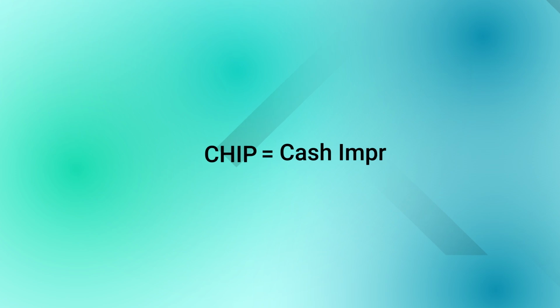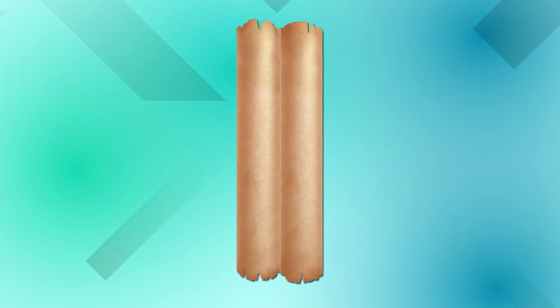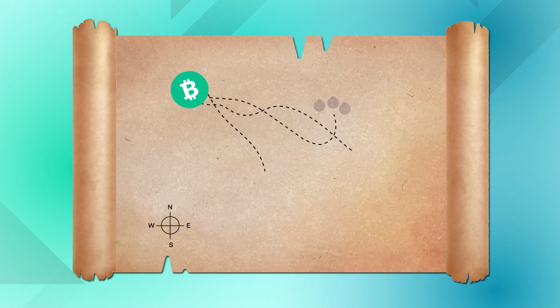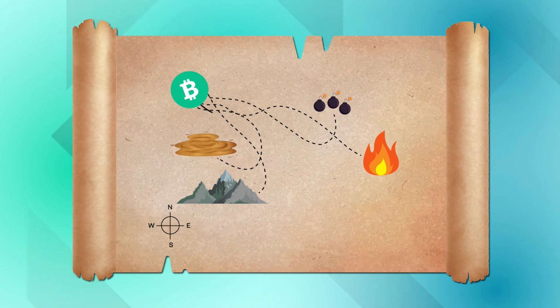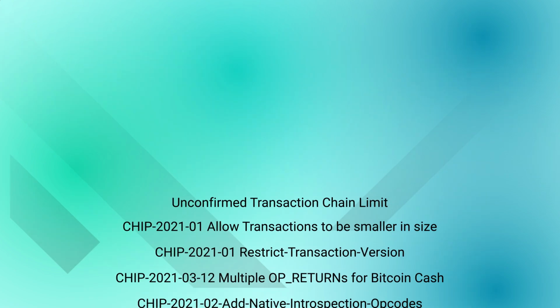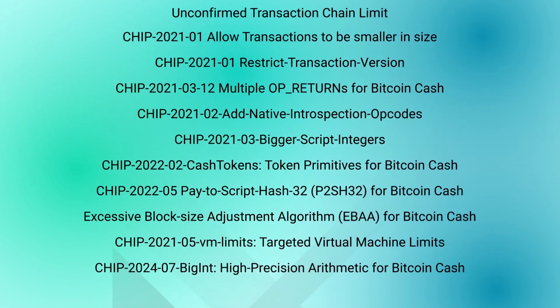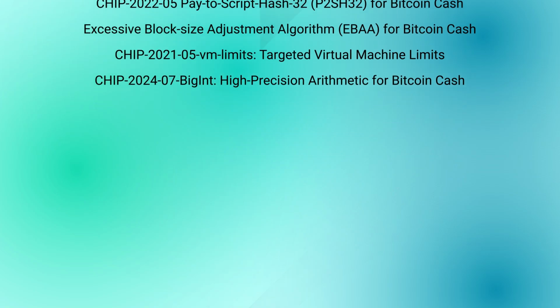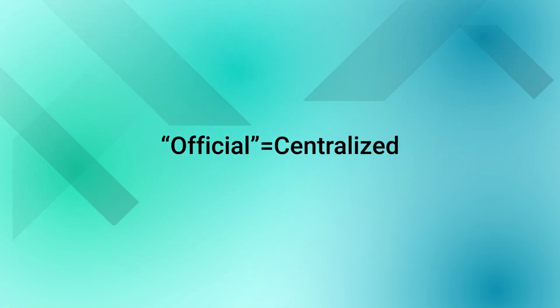So what is the CHIP process? Short for Cash Improvement Proposal, the CHIP process is a framework designed to help decentralized communities like Bitcoin Cash reach consensus on a proposed change while avoiding chain splits and other damaging outcomes. Since its introduction, every successful Bitcoin Cash protocol upgrade has been proposed as a CHIP. But it's important to note that the CHIP process is not the official consensus process for Bitcoin Cash. Nothing can be official for a truly decentralized network. It's just one method that has had success so far.